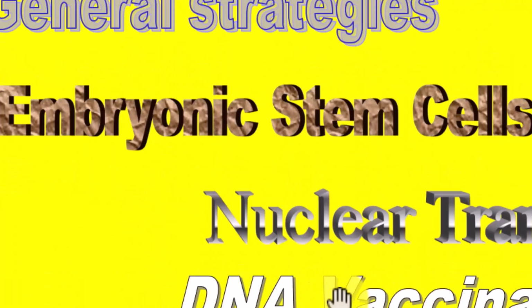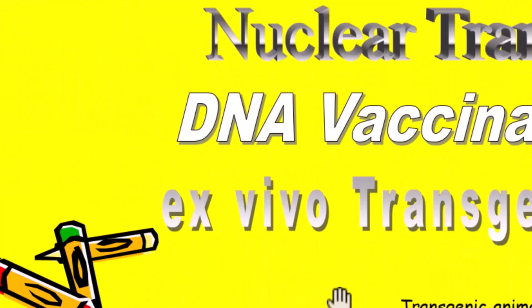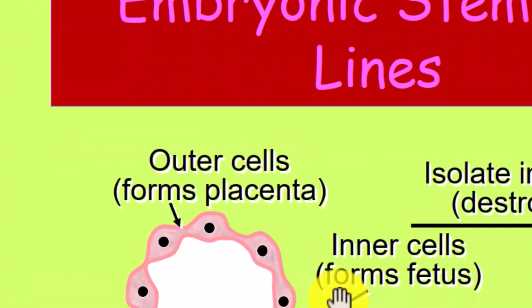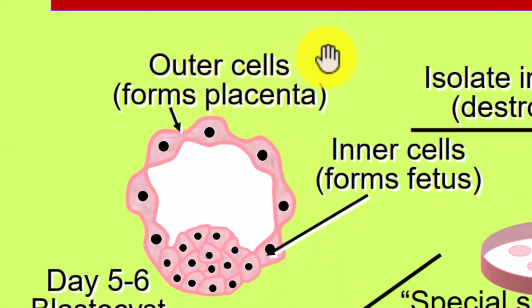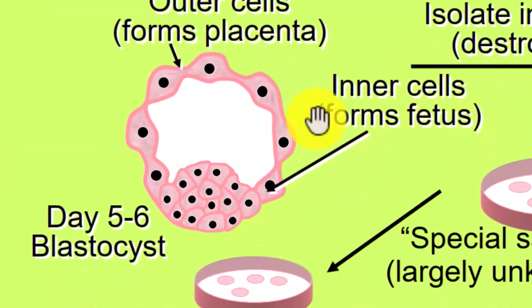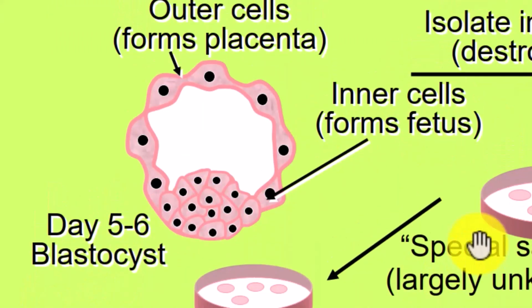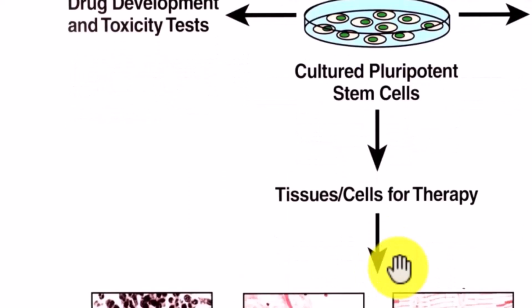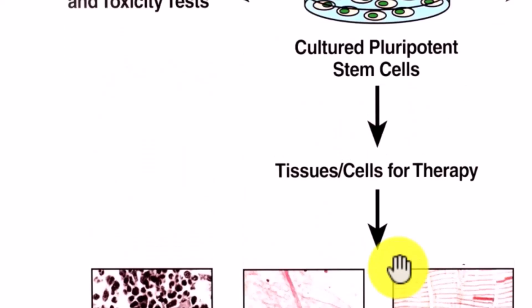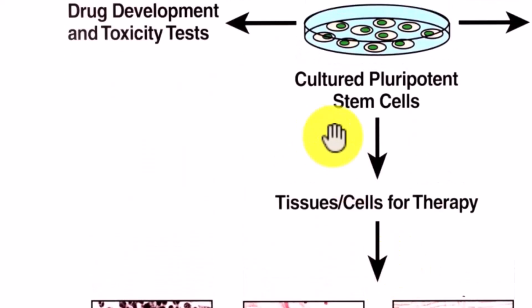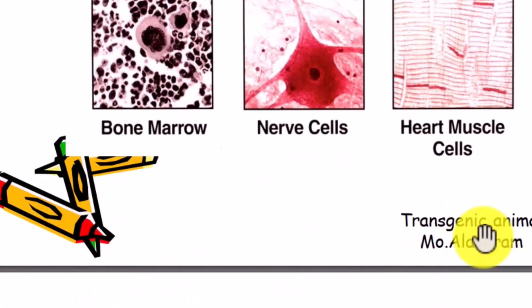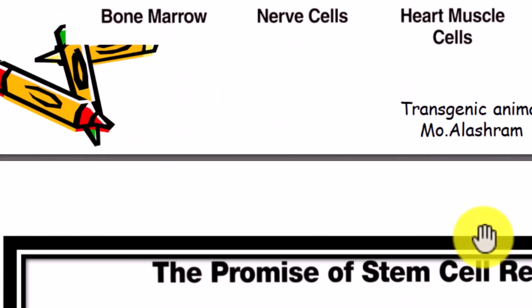General strategies: embryonic stem cells, nuclear transfer, DNA vaccination, ex vivo transgenesis. The embryonic stem cell: this is the outer cell, and this is the inner cell. From 5-6 day blastocysts, isolate the inner cells. The promise of stem cell research: drug development, toxicity tests, experimental tissue and cells for therapy, cultured pluripotent stem cells. You can get bone marrow and nerve cells for diseases.